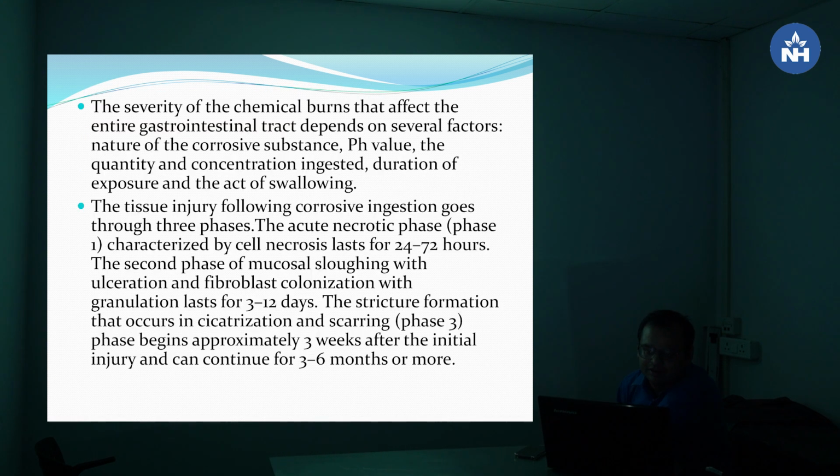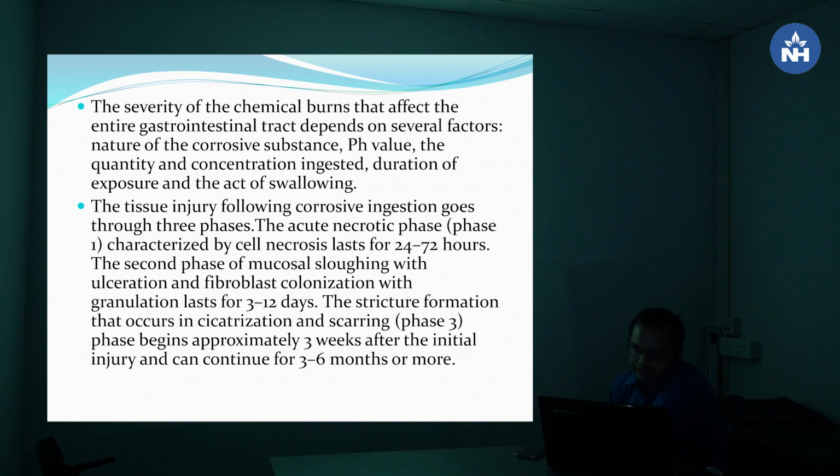The severity of the chemical burns that affect the entire gastrointestinal tract depends on several factors like the nature of the corrosive substance, pH value, the quantity and concentration ingested, the duration of the exposure and the act of swallowing. The tissue injury following corrosive ingestion goes through 3 phases.